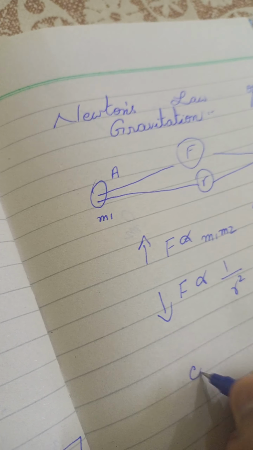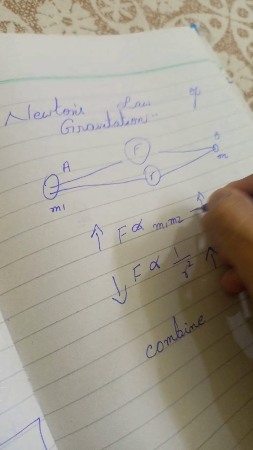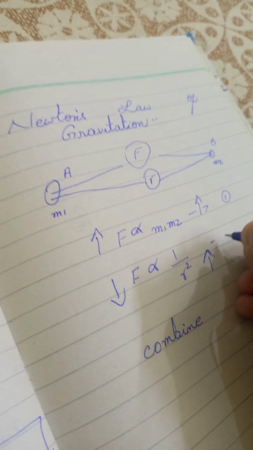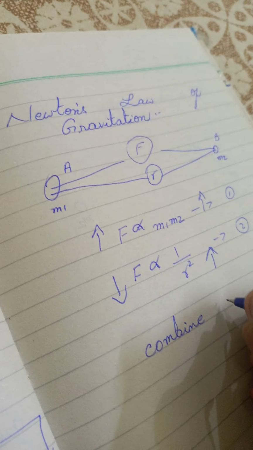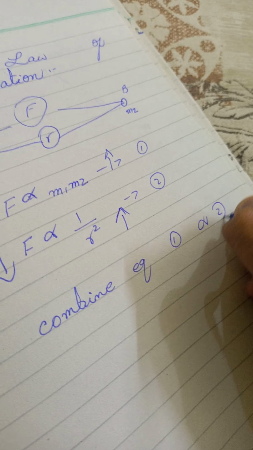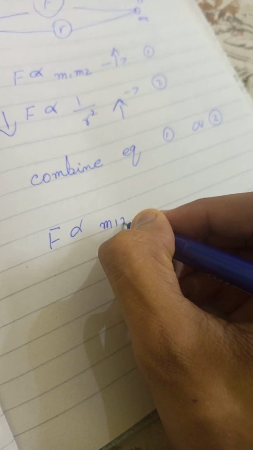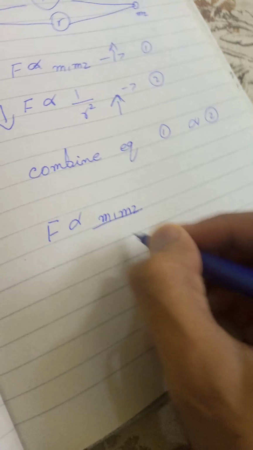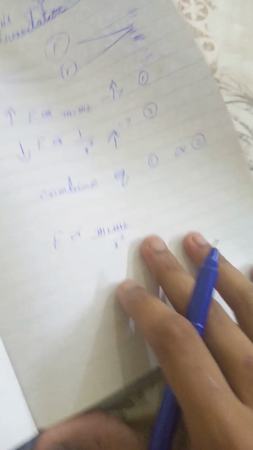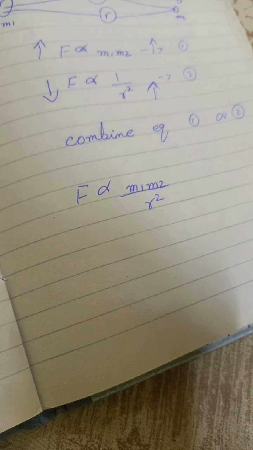So basically we write this as equation 1, and this is equation 2. So we combine equation 1 and equation 2. When we combine them, force is directly proportional to m1 m2 over r square, where r is the radius, meaning distance.